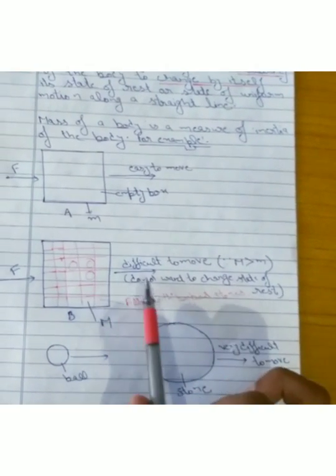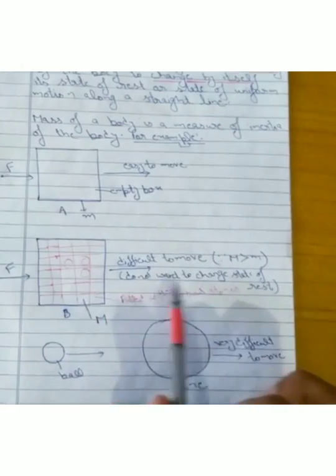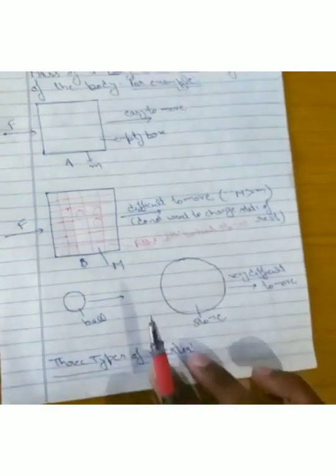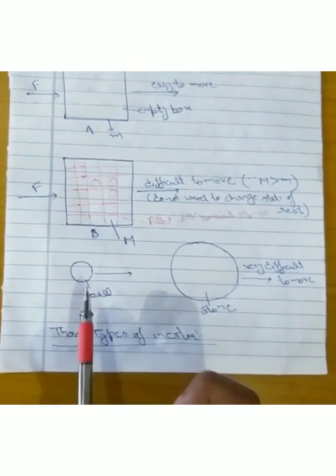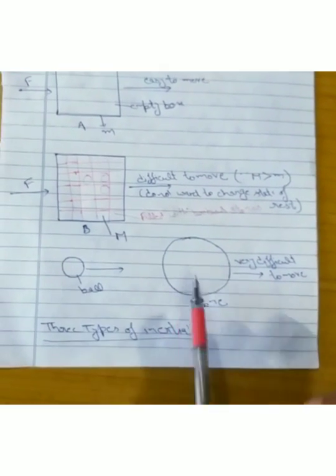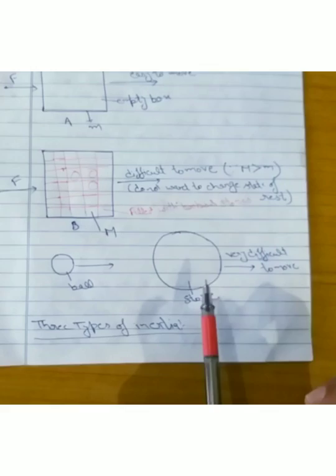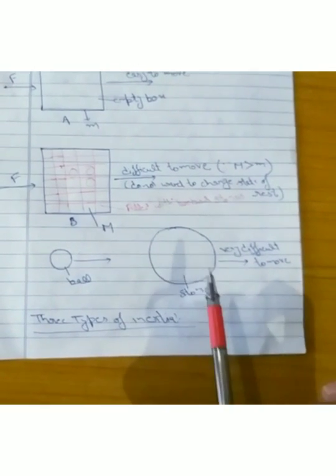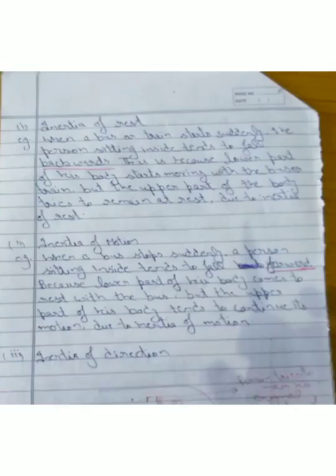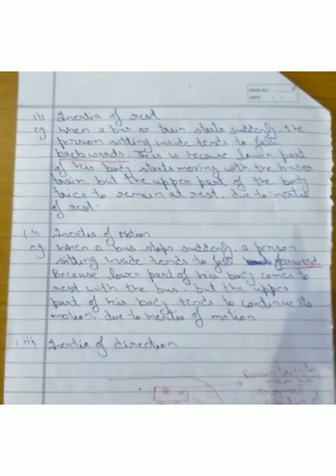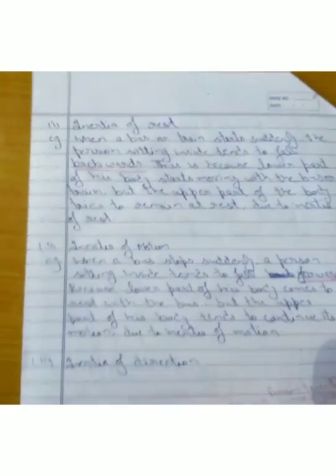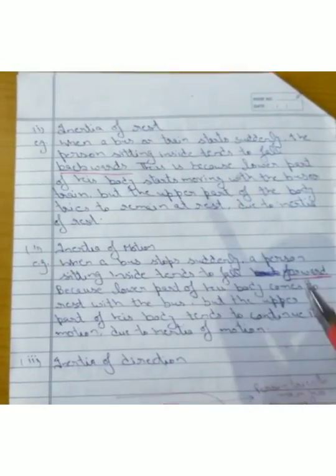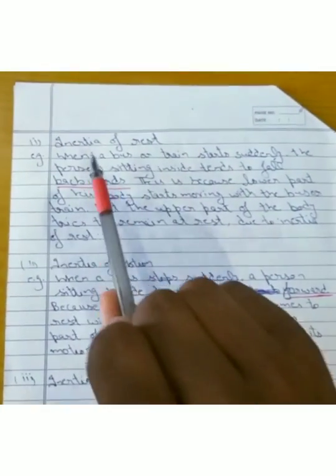So the mass of a body is directly related to the inertia of the body. In that case, we need to apply extra force to move the box in that direction because the mass has increased. Another example: we can easily move a ball by applying some force because it has less inertia of rest compared to a stone, which has a very high mass compared to the ball. We practically cannot move a very large stone or rock by applying some force because it has a large inertia of rest. Now there are three types of inertia: inertia of rest, inertia of motion, and inertia of direction. The basic concept in all these three types is the same. Now we will study inertia of rest.